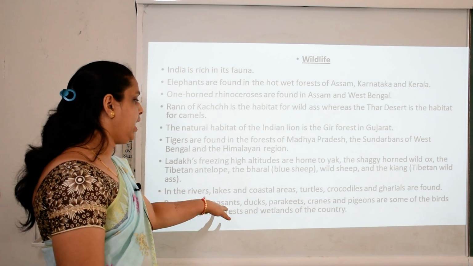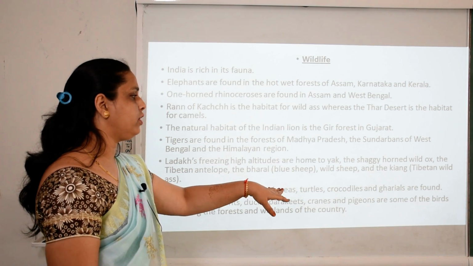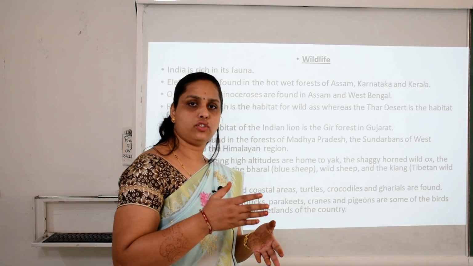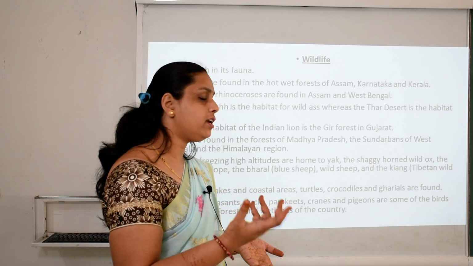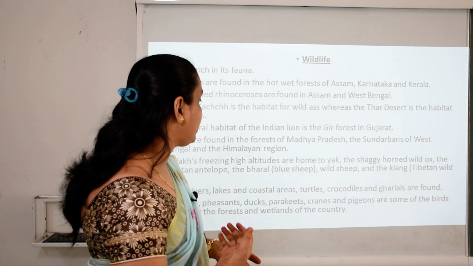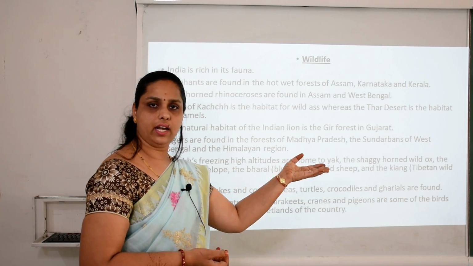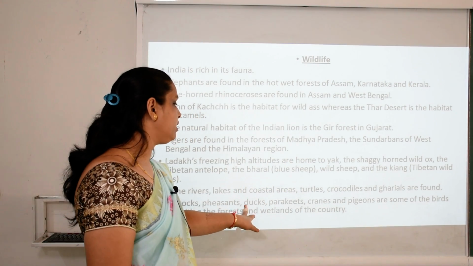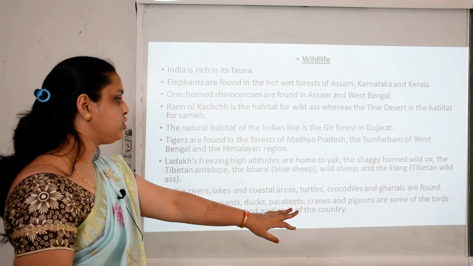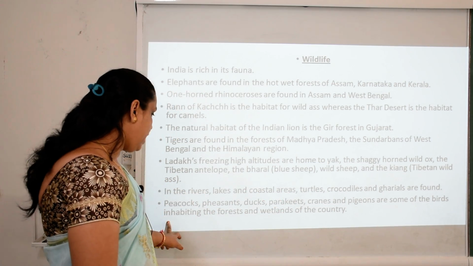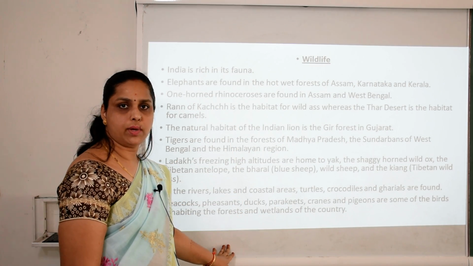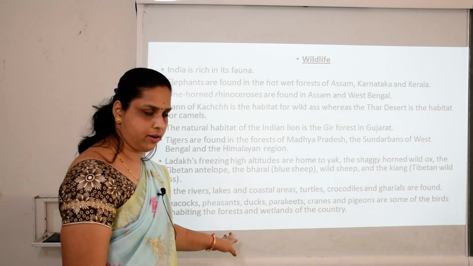In the rivers, lakes and the coastal areas, turtles, crocodiles and gharials are found. In the coastline also, we have this wild variety of turtles, crocodiles and gharials abundantly. Peacock, pheasants, duck, pakits, crane and pigeon are some of the birds inhabiting the forests and the wetlands of the country. So we have this much wildlife variety in our country.